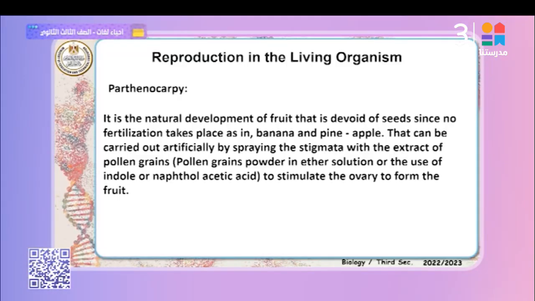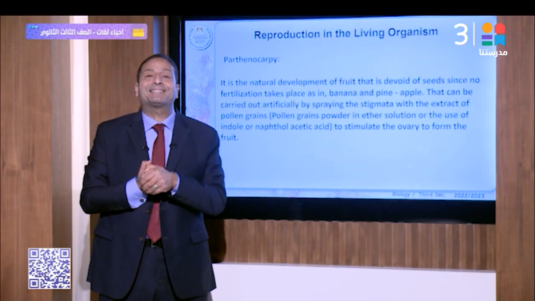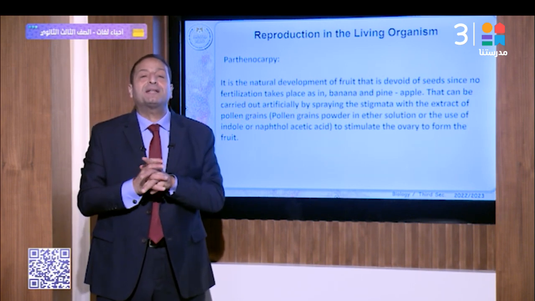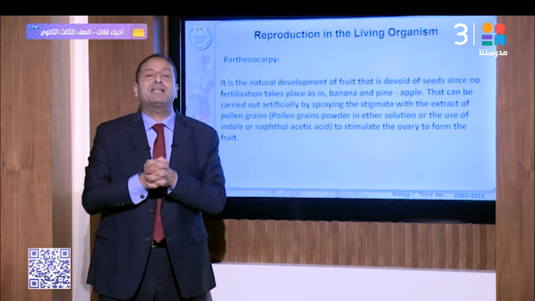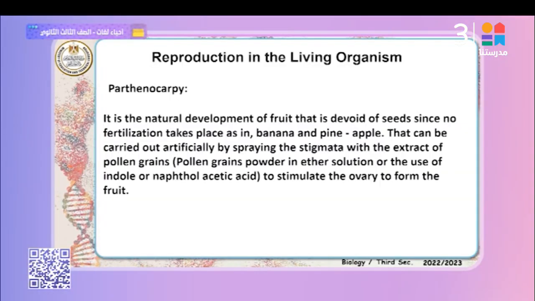Parthenocarpy. We studied other types of reproduction, called parthenogenesis. In the plant it is parthenocarpy. Parthenocarpy is not considered reproduction, but parthenogenesis is considered reproduction. Okay? That's right. What is parthenocarpy? Definition: it is the ability of the ovary to form fruit without seed, without fertilization by male gametes. That means pollination occurs without fertilization, so it forms fruit without seed.